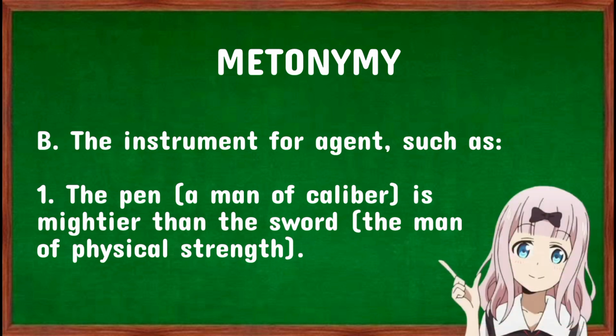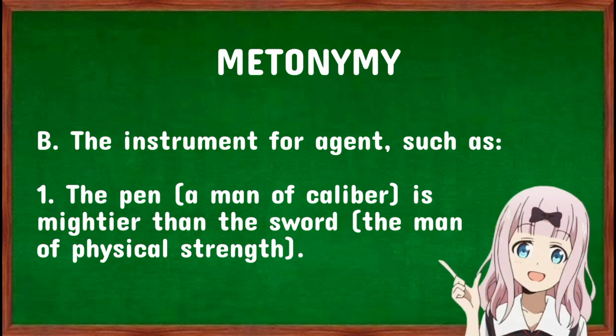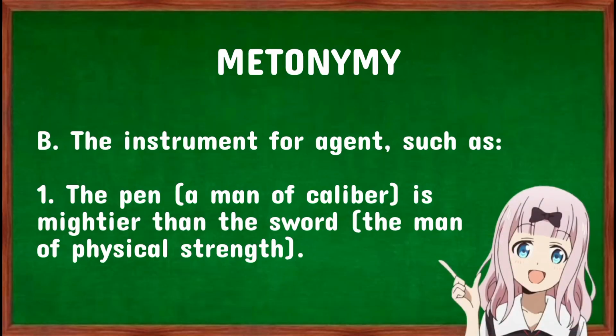Next, the instrument for agent, such as the pen is mightier than the sword. The word pen here is referring to a man of caliber, while the word sword here is referring to the man of physical strength.